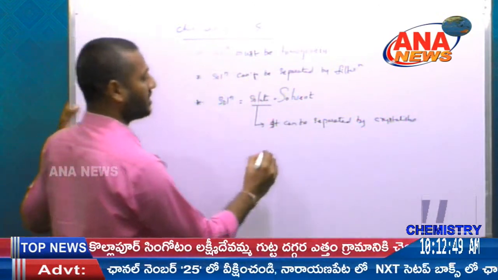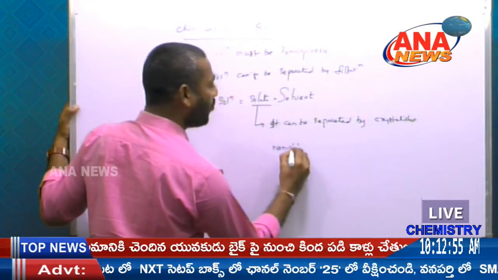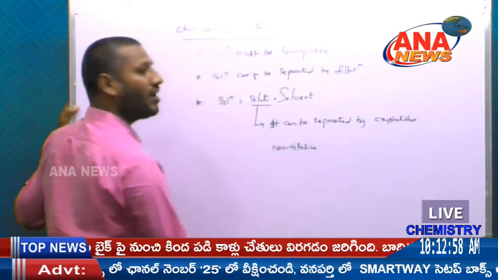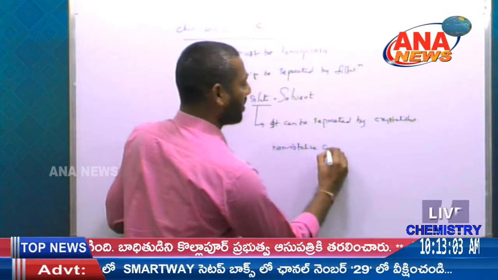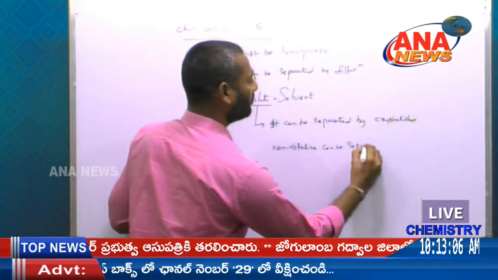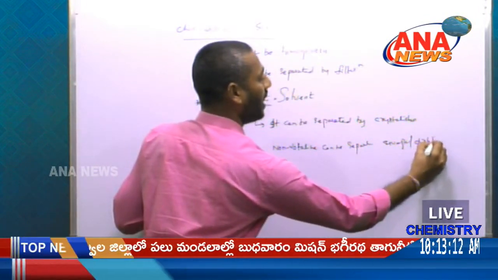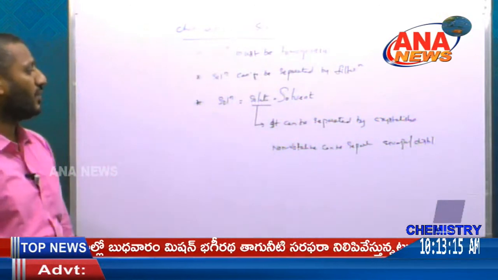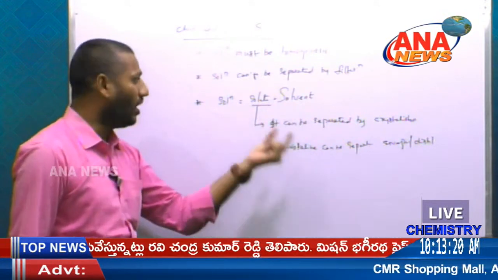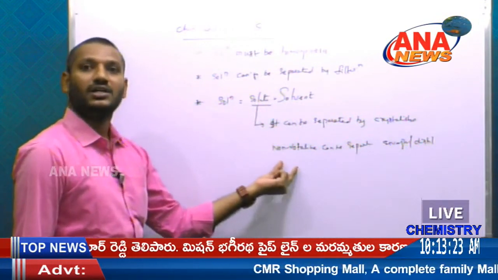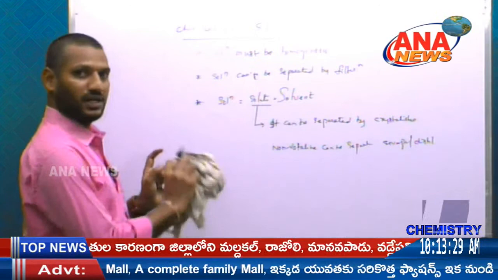If the solution contains a non-volatile solute, like oil in water or petrol, it can be separated by evaporation, and also by distillation, absorption, and different types of methods. But the solution has both solute and solvent. The solute may be soluble, and it cannot be a non-volatile solute.